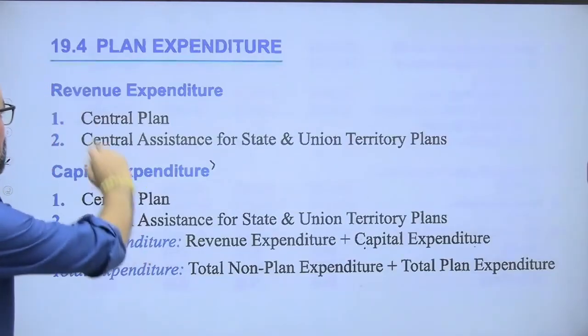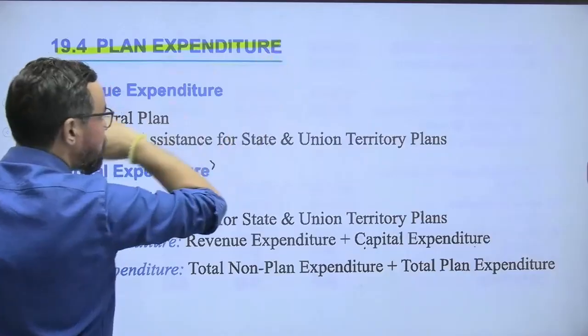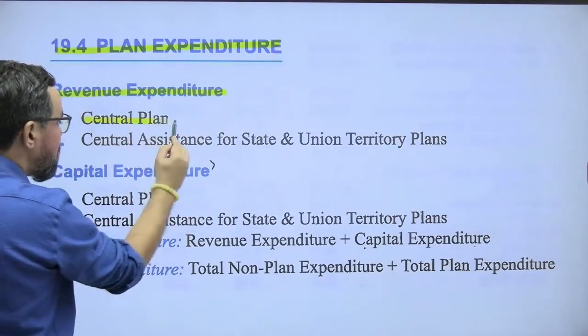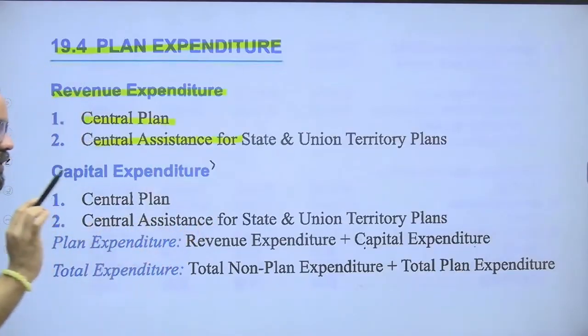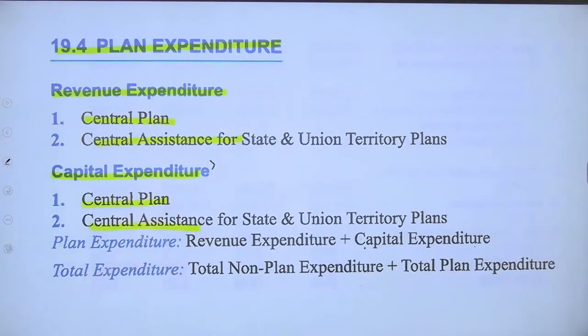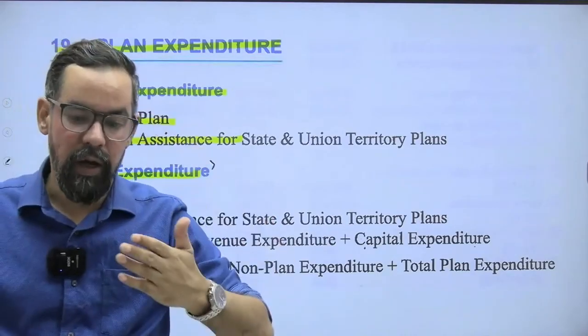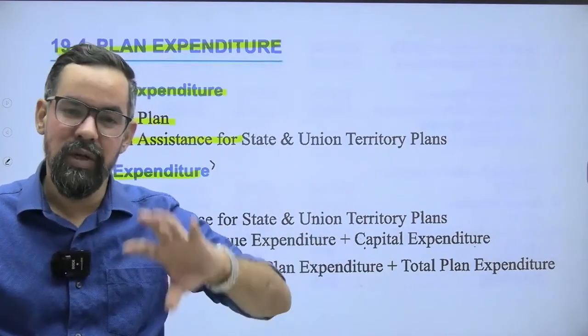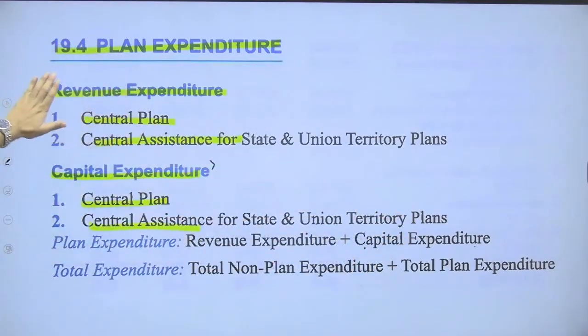So then next one we have plan expenditure. Plan expenditure includes revenue expenditure, central plan and central assistance for state and union territories. Capital expenditure, same things. So basically it is expenditure on creating permanent assets, this capital side, and this is expenditure on day-to-day functioning of government departments or government initiatives and all. They generally come under this. Employee, government scheme subsidies and all, they are generally part of this particular one.